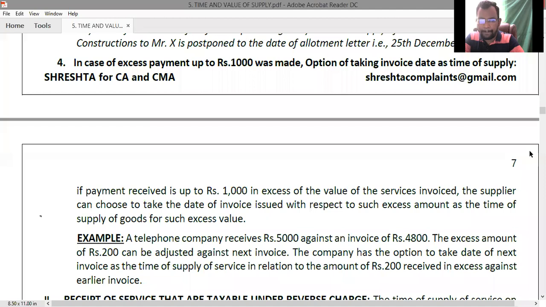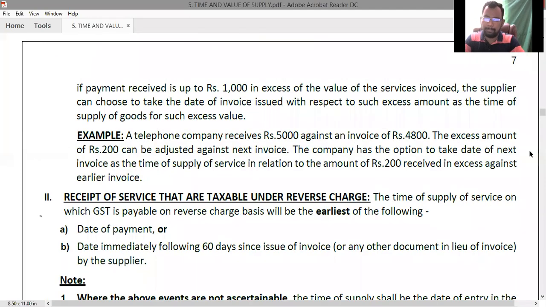Okay. A telephone company receives rupees 5,000 against an invoice of 4,800. The excess amount of rupees 200 can be adjusted against next invoice. The company has the option to take date of next invoice as the time of supply of service in relation to the amount of rupees 200 received in excess against earlier invoice.